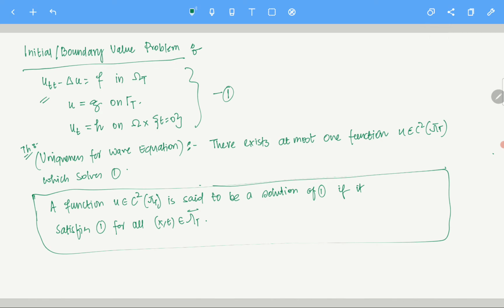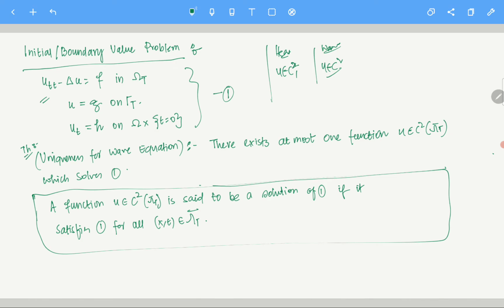And where does u lie? u has to be C2 in omega t. C2 in omega t means it has to be twice differentiable with respect to t and twice differentiable with respect to the spatial variable x. In the heat equation, you have u in C21: 1 with respect to time, 2 with respect to the spatial variable, because ut is already involved. But in the wave equation, you have utt minus Laplacian u, so both utt and the Laplacian of u have to exist. So u has to be C2 in both variables.